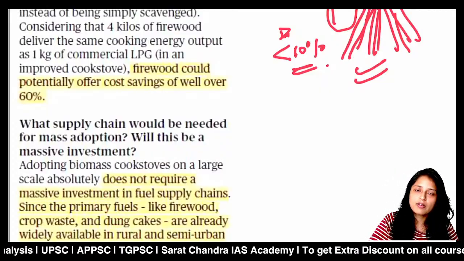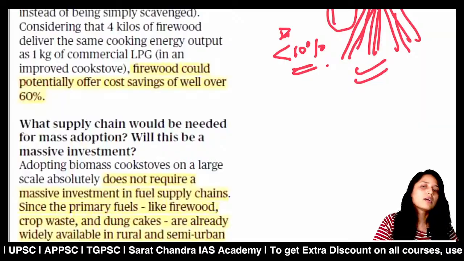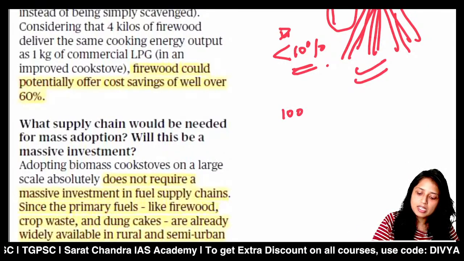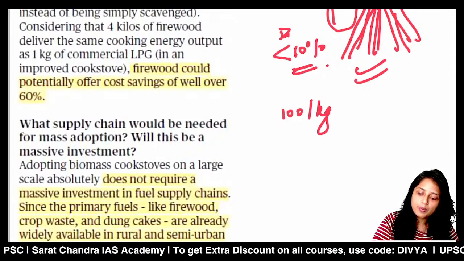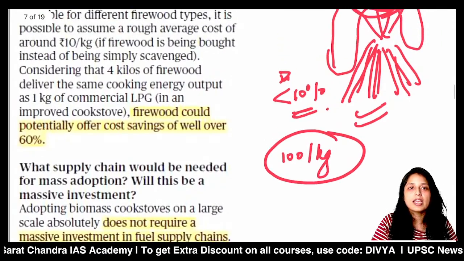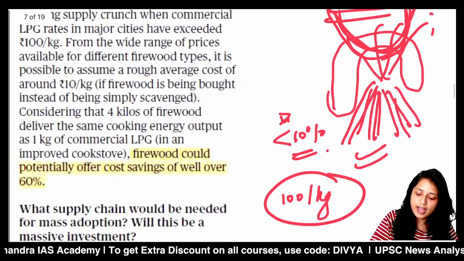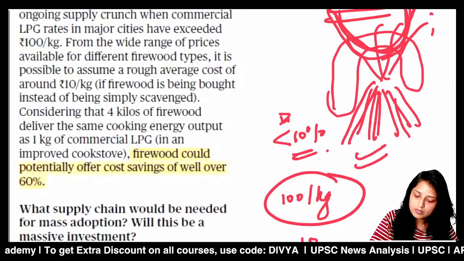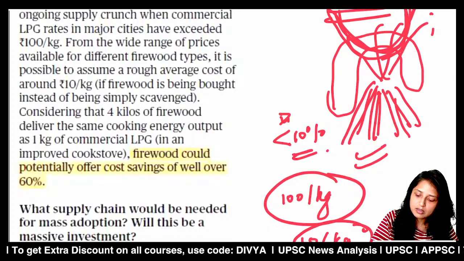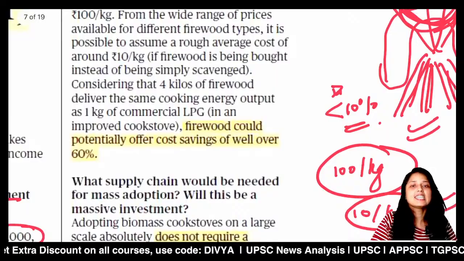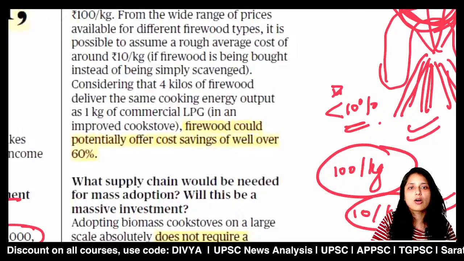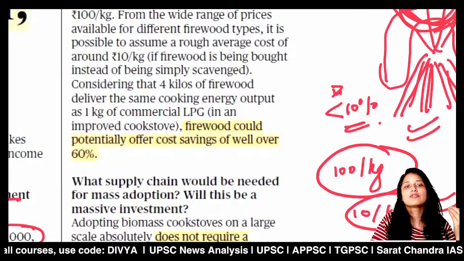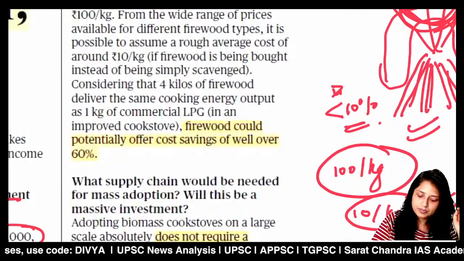But here one more hurdle is the distribution network. See, if anything is good, available and economically viable, but that technology is not reaching the general public at ground level, then what is the use of the technology? Here you have to focus on the distribution networks, that means the last mile, so that it reaches the beneficiary. How will it be done? By improving the logistics, which can improve delivery, as well as local partnerships. Along with that, you have to make people aware of this type of sustainable technology, so that demand is created and more and more cook stoves can be created. So this was the overall concept of the improved cook stove.